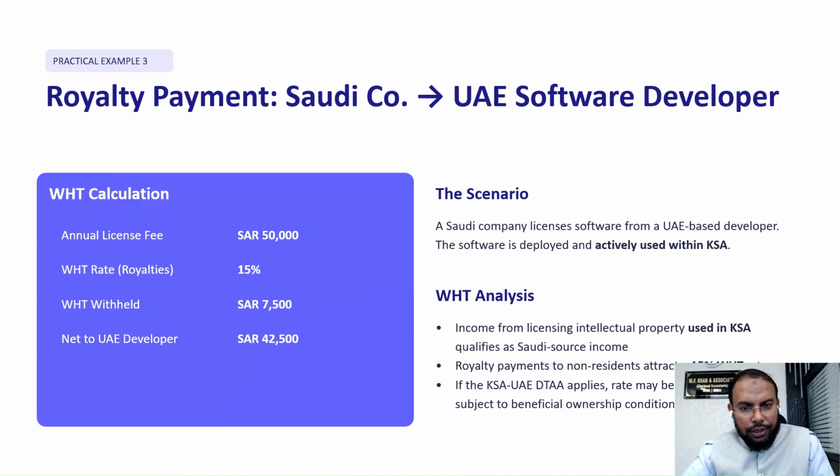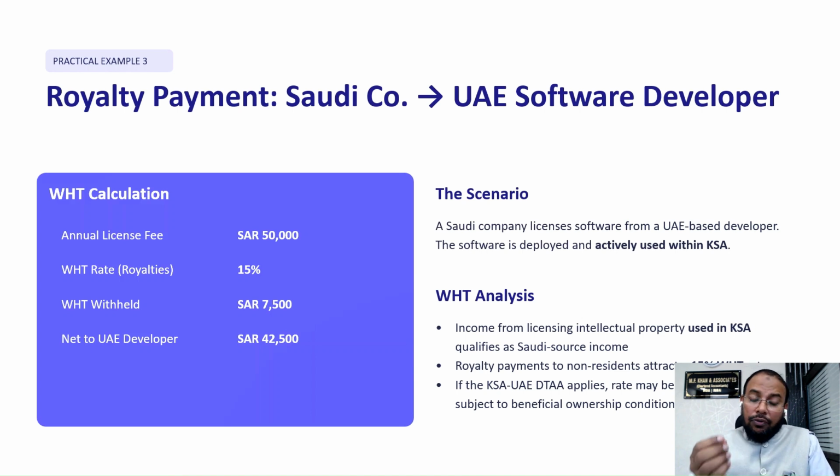This is a simple calculation. But remember, if the UAE company is providing proper document for the DTA, you know what a DTA is? DTA is a double tax agreement. If one income is taxable in one country, that income will not be charged for tax purposes again. We will remember, in UAE and KSA there is a DTA. So if the UAE company is providing timely document and information to the KSA company, the withholding tax will be reduced to the rate of 10%.